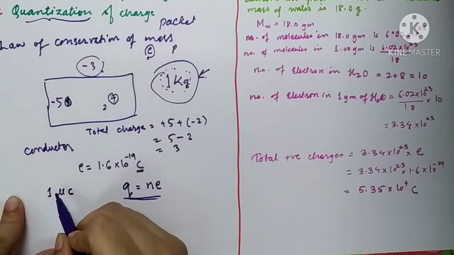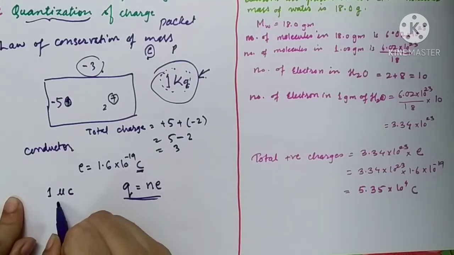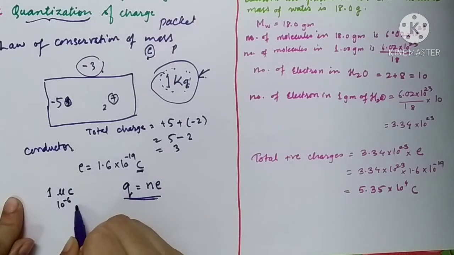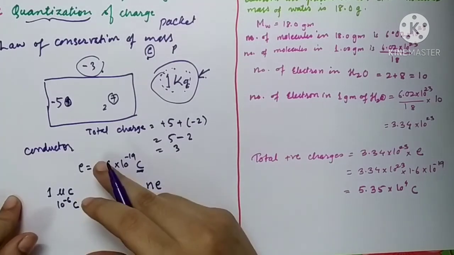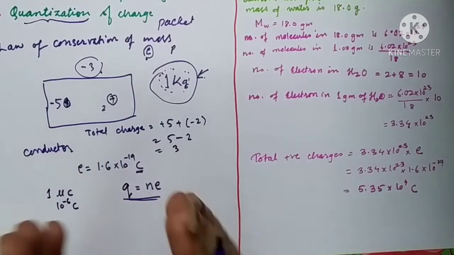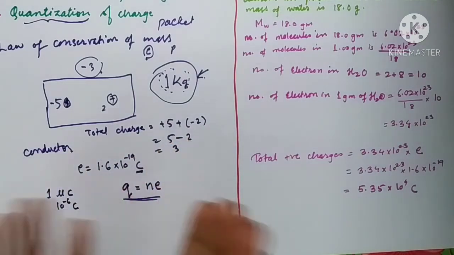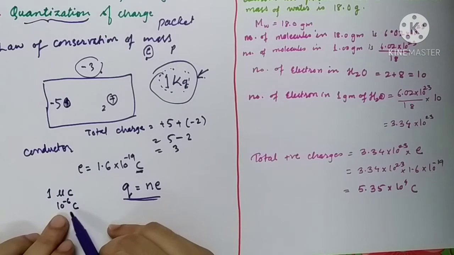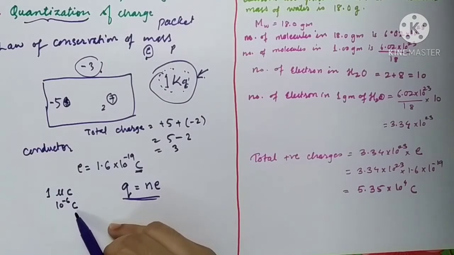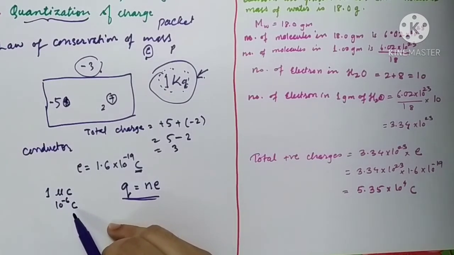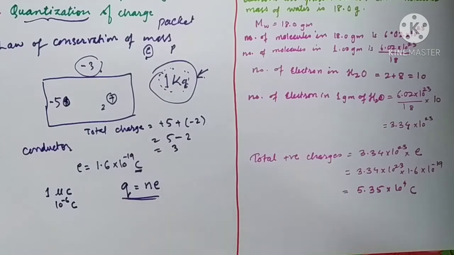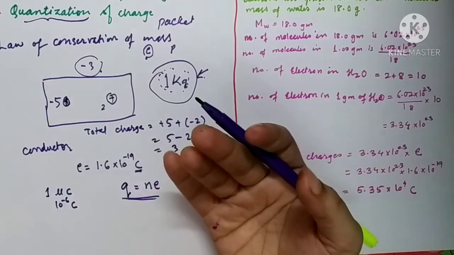So 10 raised to minus 6 coulomb of charge is transferred from one place to another whenever the glass rod is rubbed with silk material.